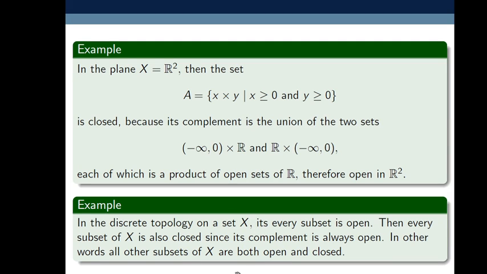So if we omit some element from that set, its complement, or that set, remains open. It doesn't matter whether we omit a finite number of elements from that set, it remains open. So in that way, every subset of X is closed as its complement is always open. In other words, all subsets of X are both open and closed.